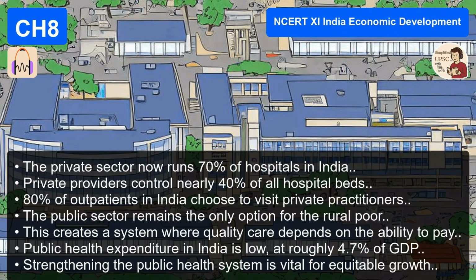The text talks about renewables. Yes, the push for hydel and wind. This connects to another 2013 PYQ about India's green energy corridor. The green energy corridor, what's that? The idea is to create a dedicated transmission grid for renewable energy. See, solar and wind are intermittent. The sun doesn't always shine, wind doesn't always blow. They're not reliable? Not on their own. So you need a robust, smart grid to handle that fluctuation, to balance the load when the clouds come out.